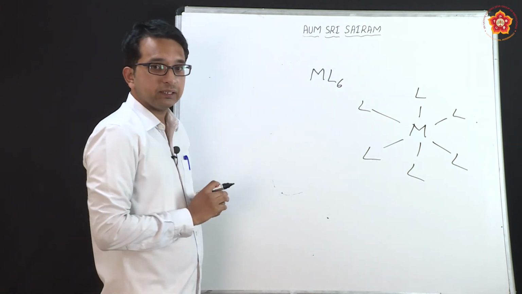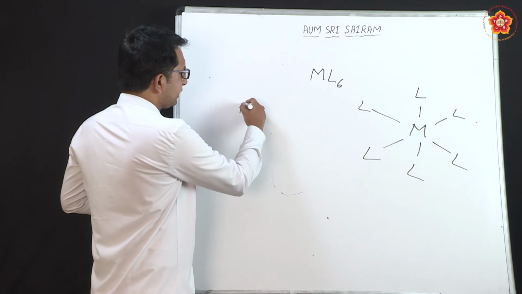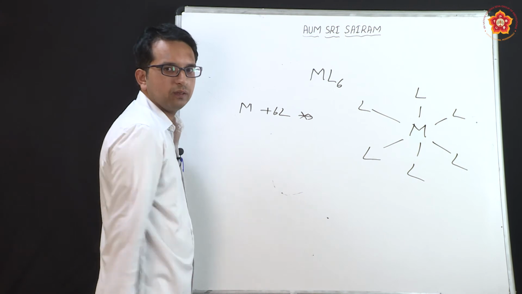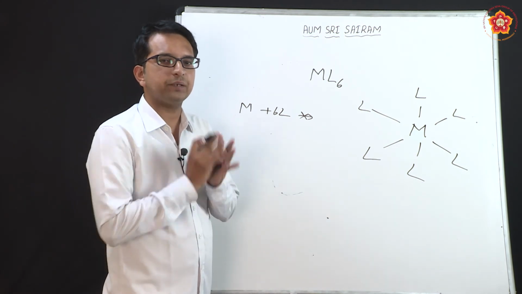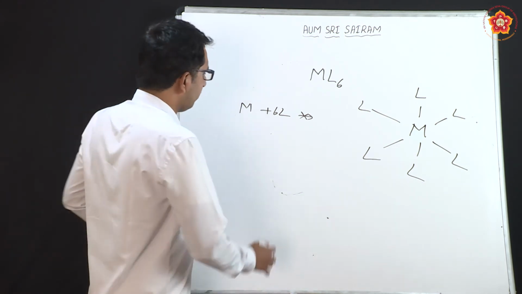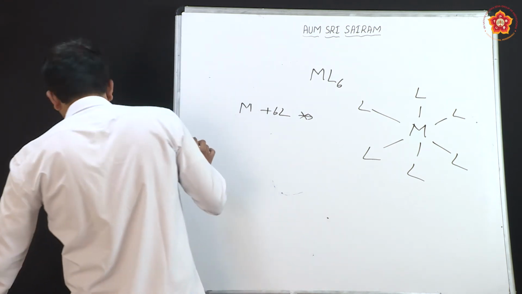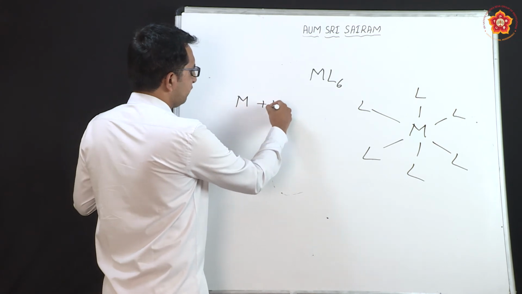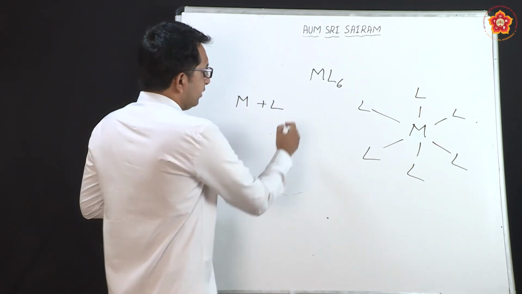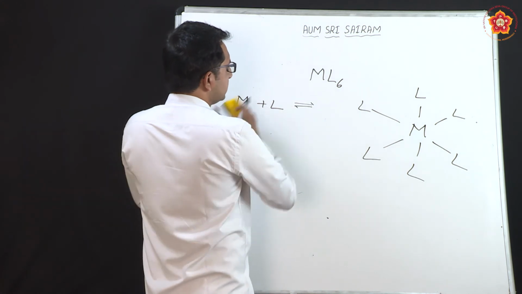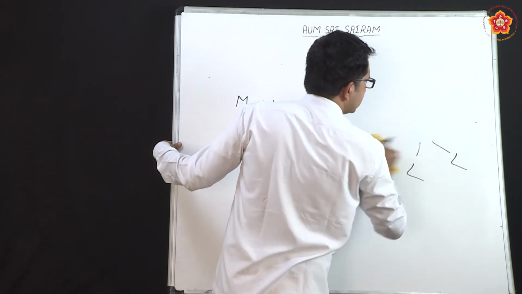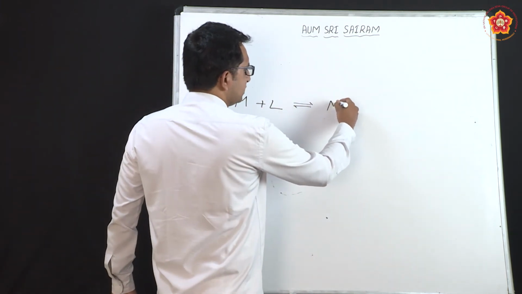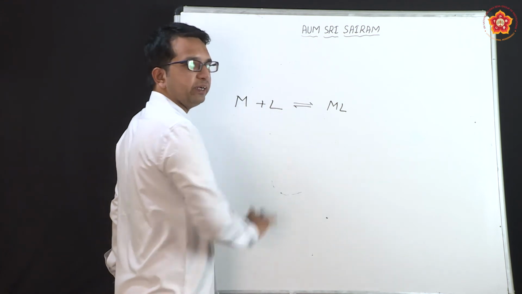Now, this ML6 does not form directly by the interaction of the metal with 6 ligands. It does not form like this. The formation is step by step. So, how does it form? In the very first step, the metal which is present will react with the first ligand, and the reaction could be reversible in nature. So, the formation here is ML, a combination of metal and ligand.